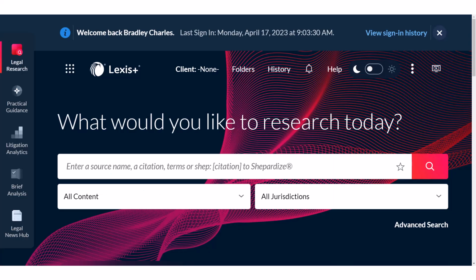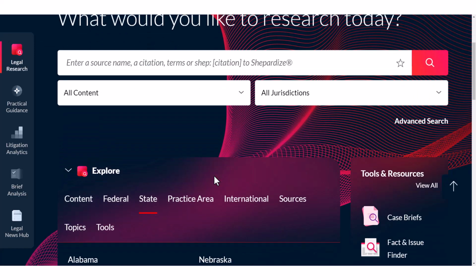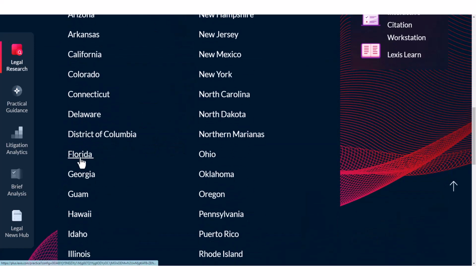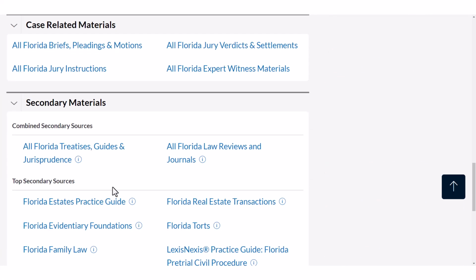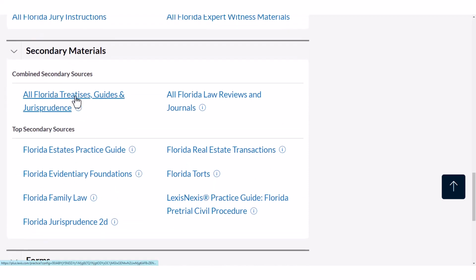Okay, now the same thing on Lexis, just from the home screen, do the same thing, go to state and then Florida, and then go to secondary authority. It's organized just like Westlaw is. And here you have all Florida treatises, guides, and so forth. Here are some top ones that they like to point out.